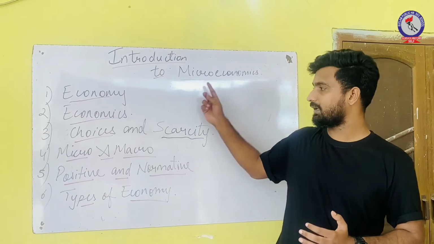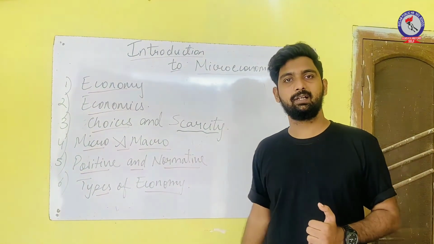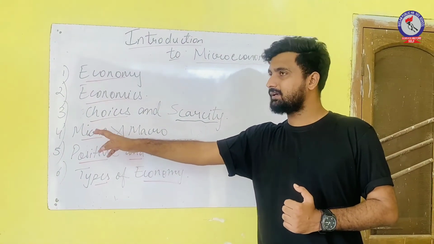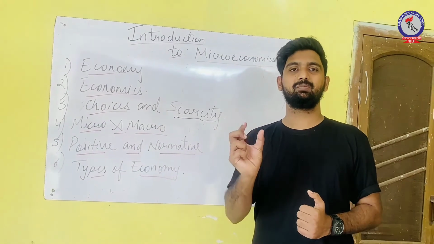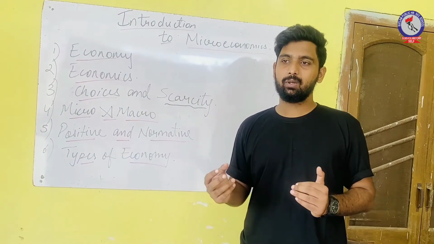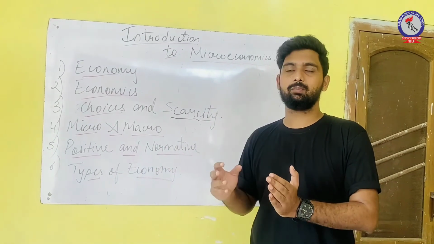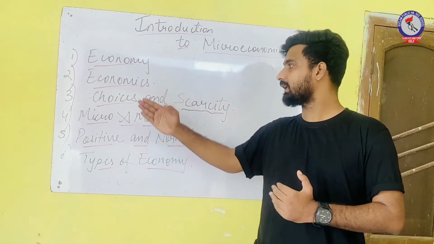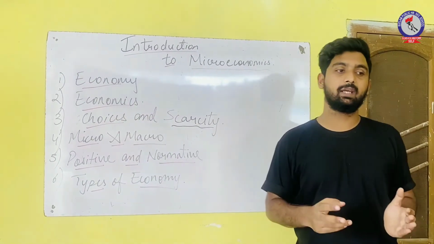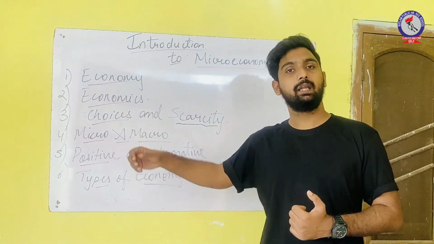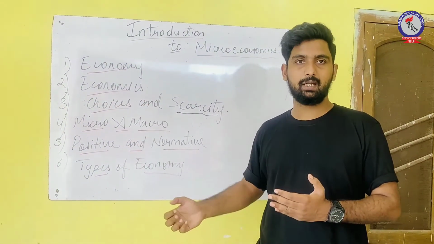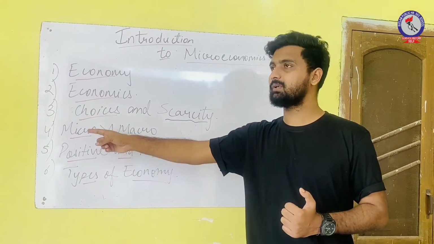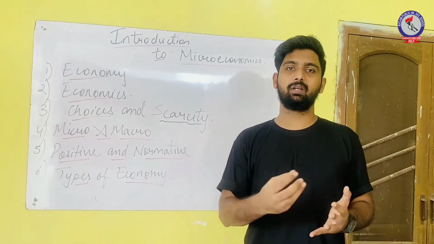So now, after understanding economy and economics, let's understand what is micro and macroeconomics. We'll be reading microeconomics in class 11 and macroeconomics in class 12. So first, micro. From the name itself, we can understand that micro means small. In this microeconomics, we'll be reading about economics at an individual, personal level. For example, we will be reading about an individual industry, an individual producer, an individual consumer. All those things we will be reading on a very small level.